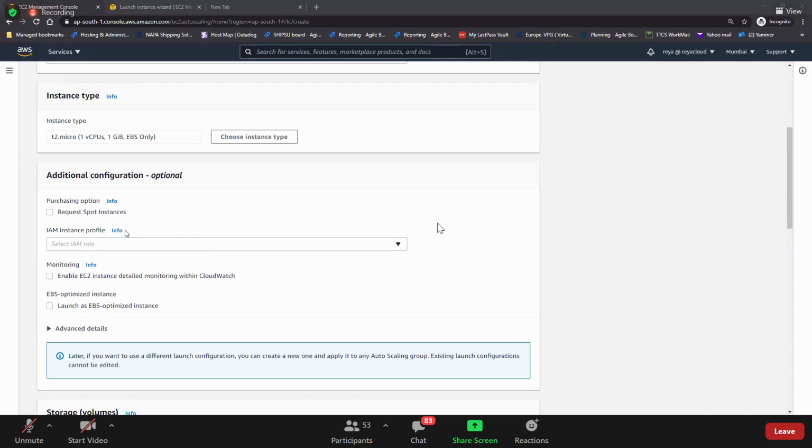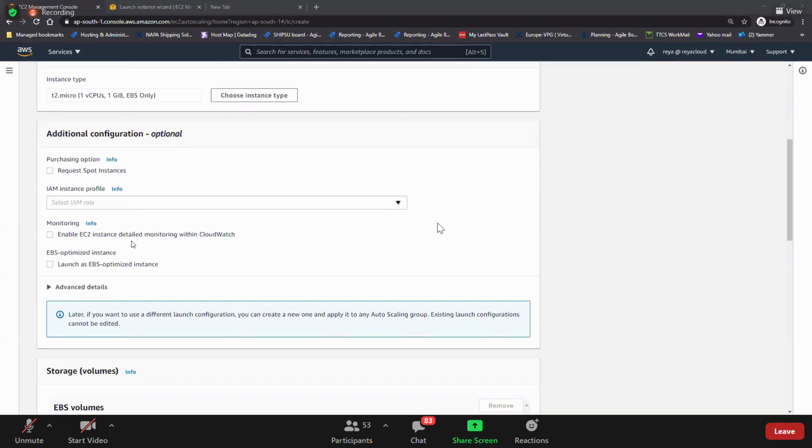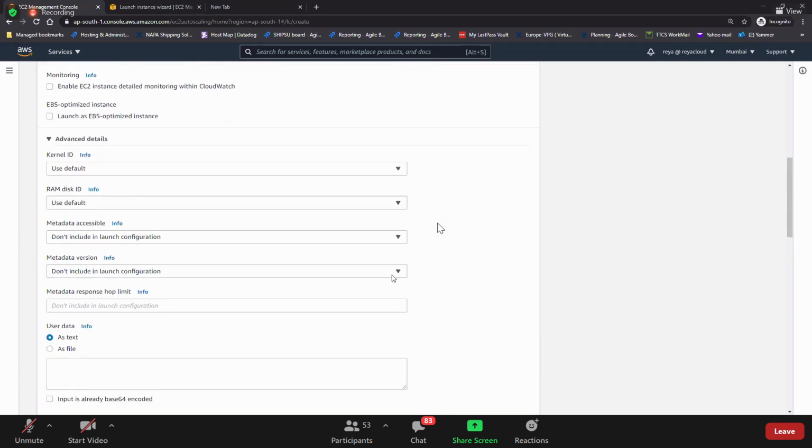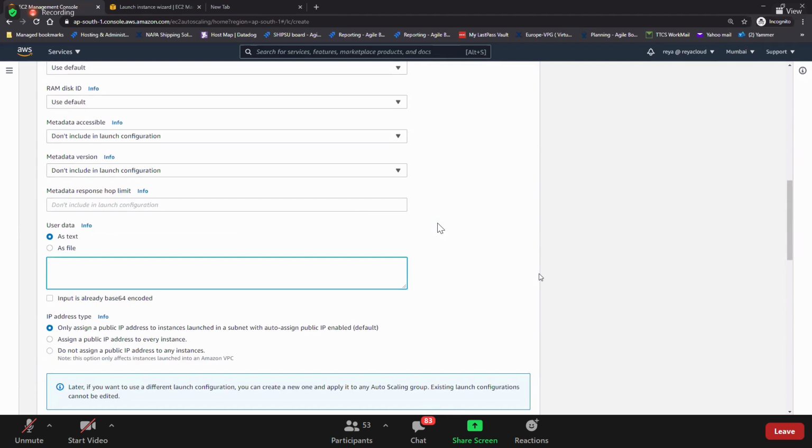Yeah. So here, spot instances. We are not going for spot instances, and we are not going for the role at the moment. And don't enable any monitoring, guys. And then don't enable EBS optimized for now. Open advanced. Do you see that here we have user data? We should have our user data over there, right, guys?